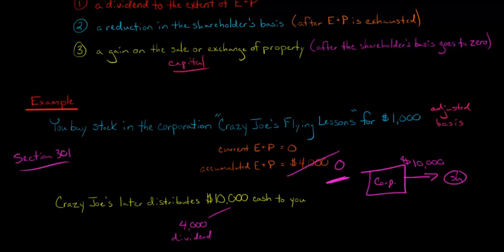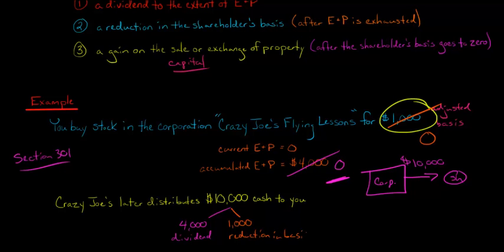What happens next? Now we go to part two. After we've exhausted E&P, it reduces the shareholder's basis. The basis is $1,000, so now your basis goes to 0. You have no basis in the stock, a $1,000 reduction in basis.